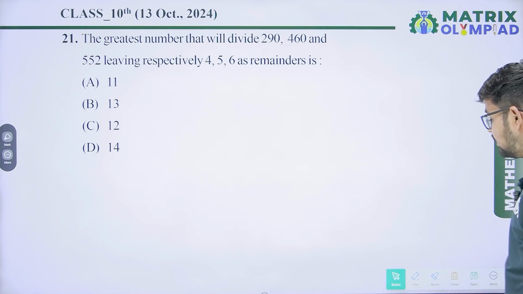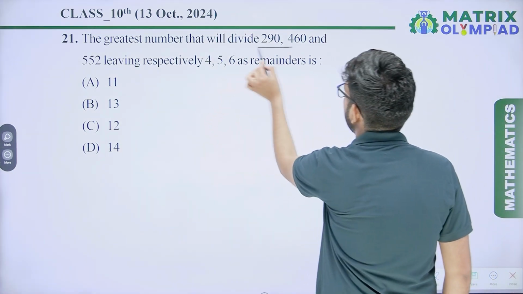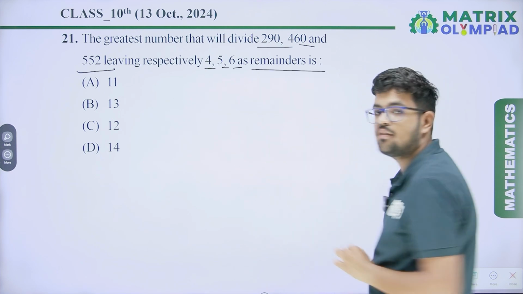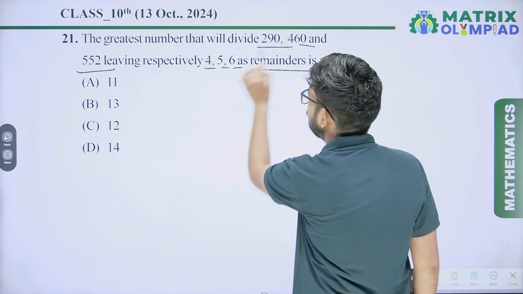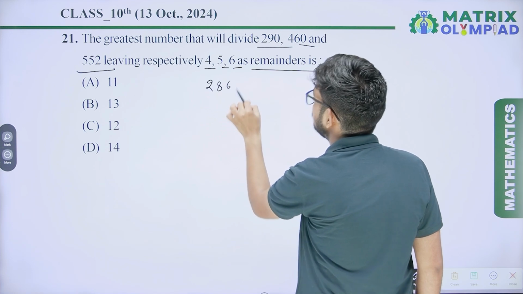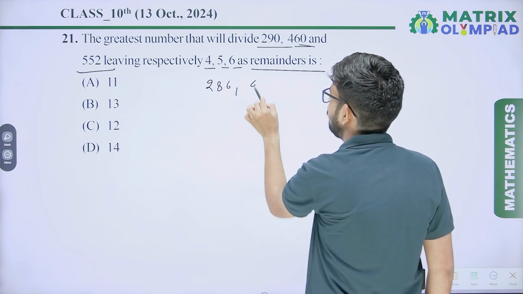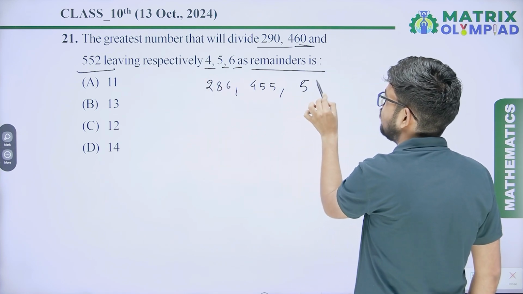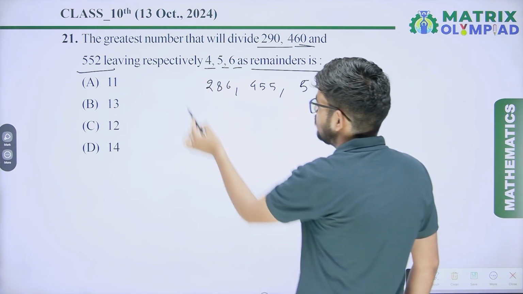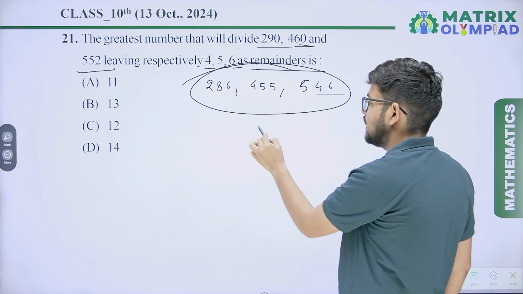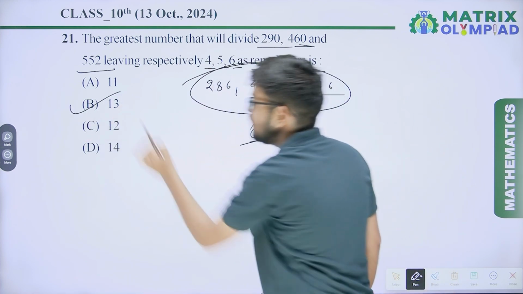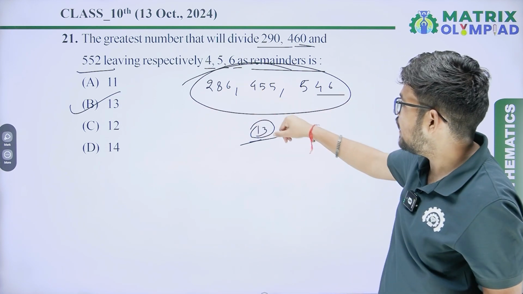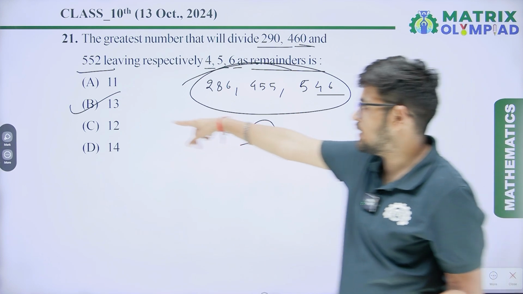Our first question is, the greatest number will divide 290, 460, 552, leaving respectively 4, 5, 6 as remainder. It means the number will divide 290 minus 4, that is 286, 460 minus 5, that is 455, and 552 minus 6, that is 546. So we will find the HCF of these numbers, that is 13. It means it will be divisible by 13, and the largest number that will divide these numbers and leave the remainders is 13.